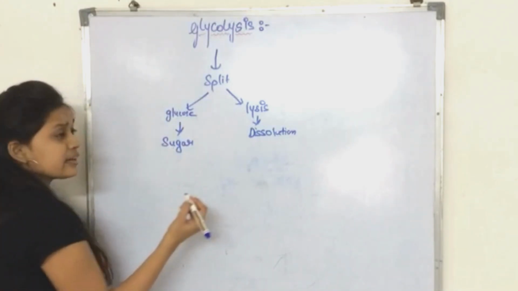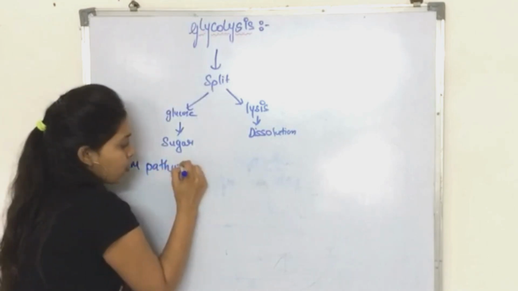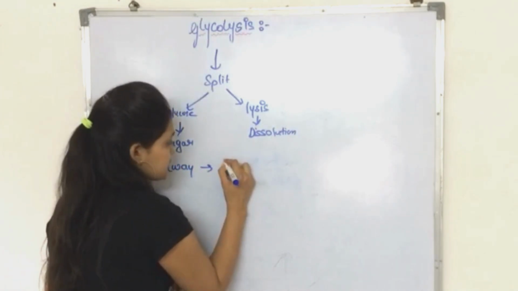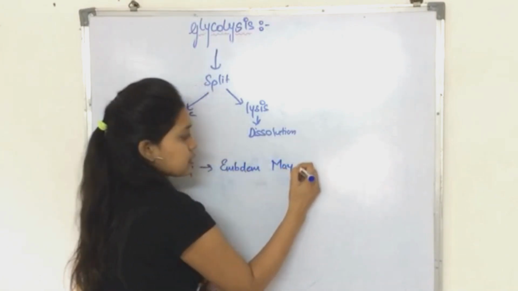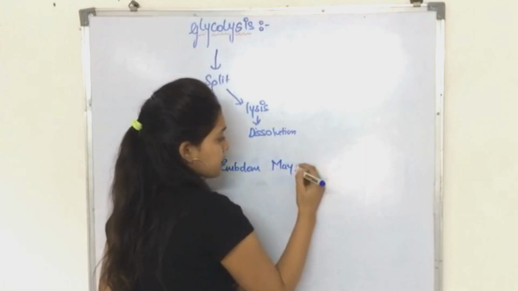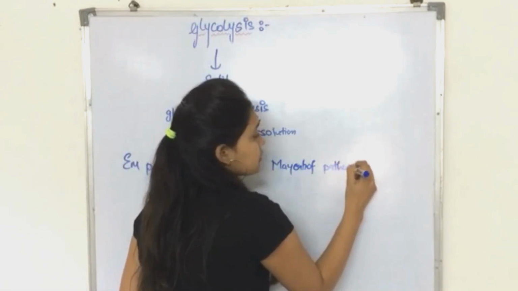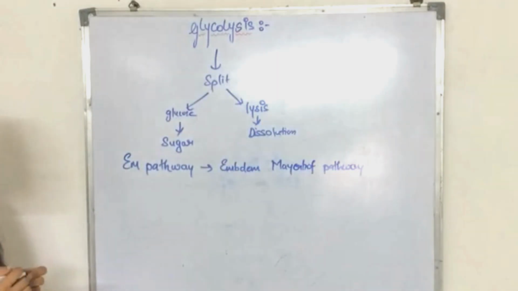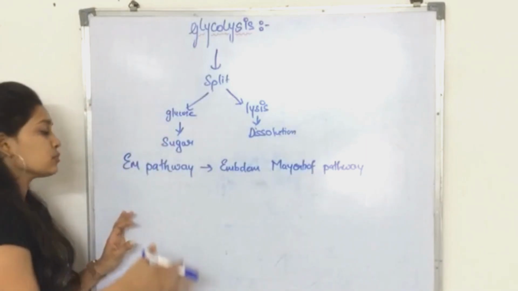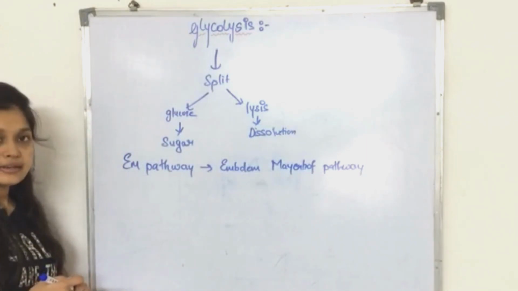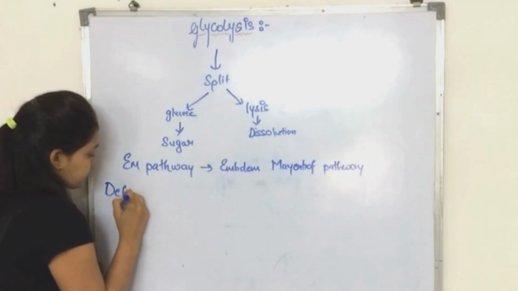Now, it is also known as EM pathway, or full form is Embden-Meyerhof pathway. This is known because two scientists, Embden and Meyerhof, found this pathway, so it is also known as EM pathway. Later we will see its definition.